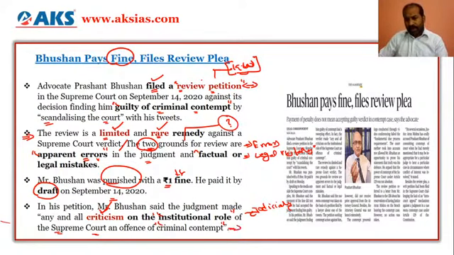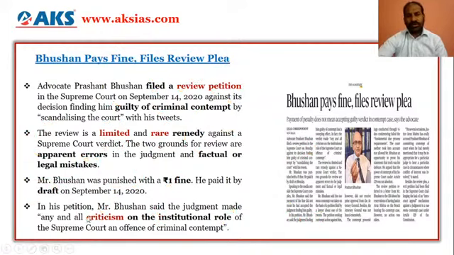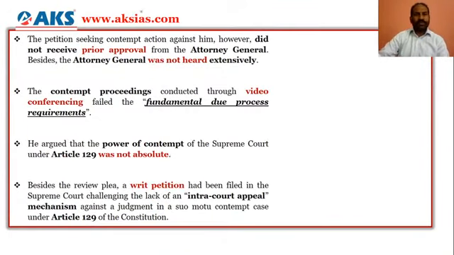So your focus has to be on contempt of court, and you need to keep focusing on the developments which are happening. The review petition could be a probable question in the prelims. On one ground, the civil rights lawyer has filed a review petition. We have looked at the two grounds.